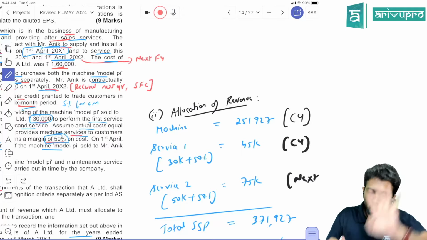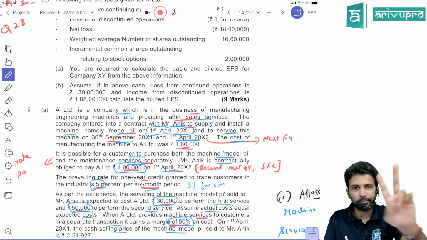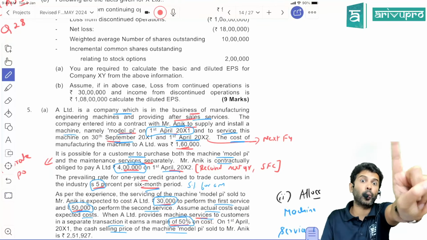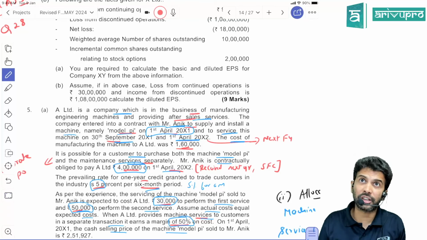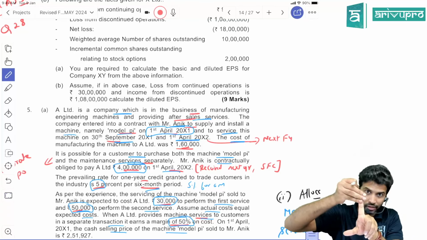See, totally how much are we charging the customer? The deal is the customer will pay 4 lakh rupees. This 4 lakh rupees is not for one component. It is for 3 components. What is that, sir? One is towards machinery, goods. The other is towards service, 2 services. That's okay.